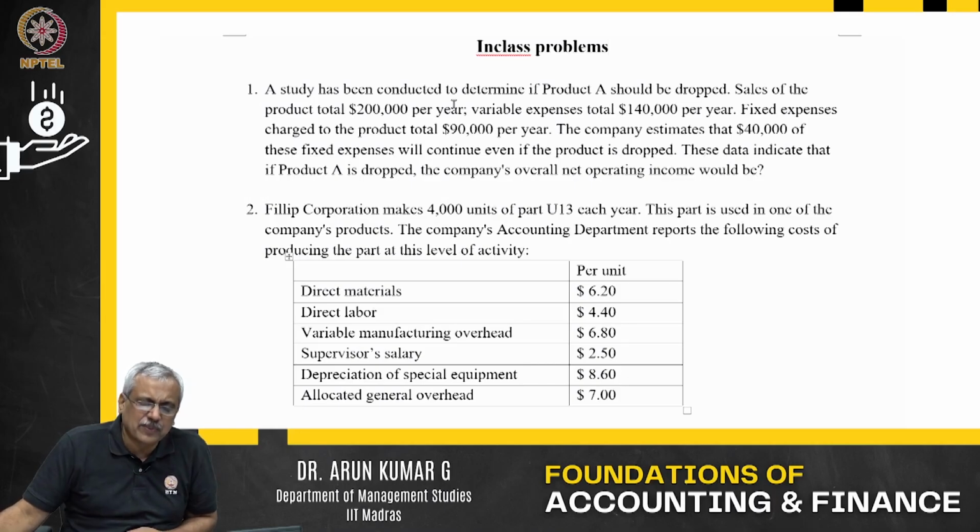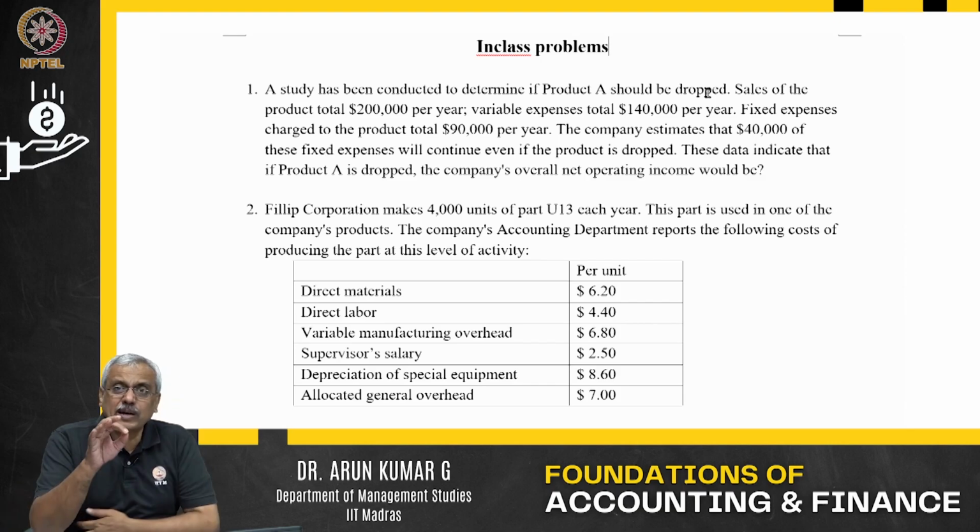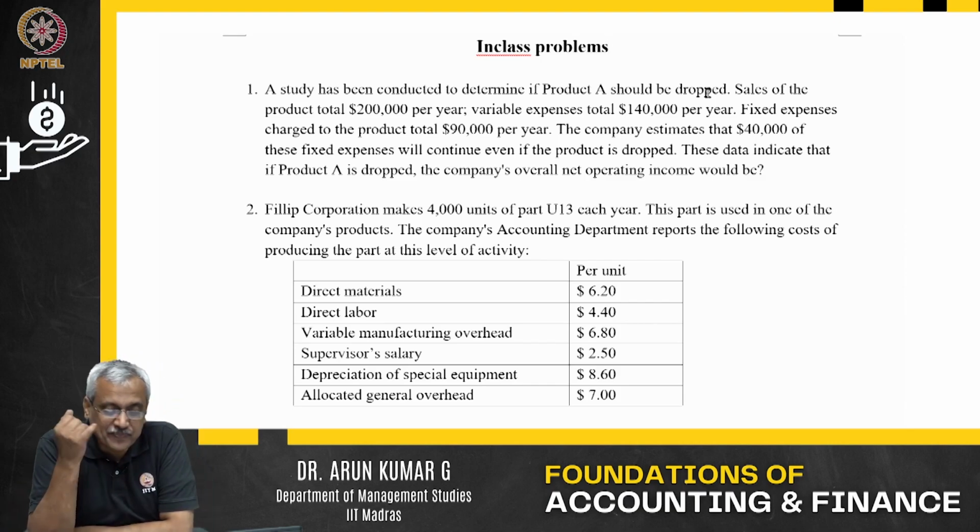The first one is very simple. A study is being conducted to determine if product A should be dropped. That is, dropping a product or not dropping a product. Sales of the product total about 200,000 per year. Variable expenses are about 140,000 per year. Fixed expenses charged for the product are about 90,000 per year. The company estimates that 40,000 of these fixed costs will continue even if the product is dropped.